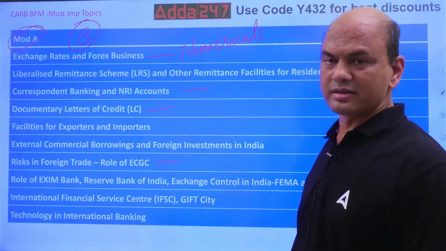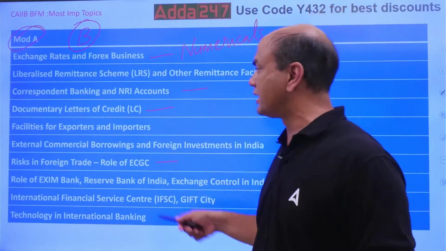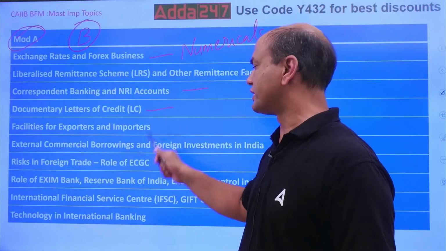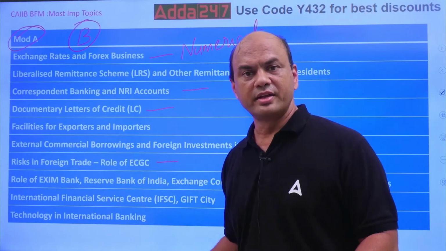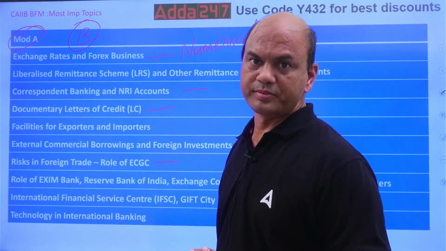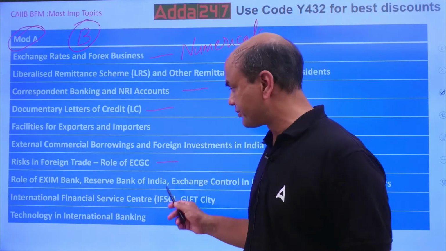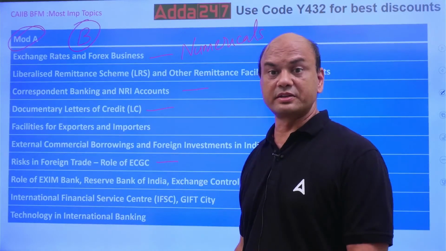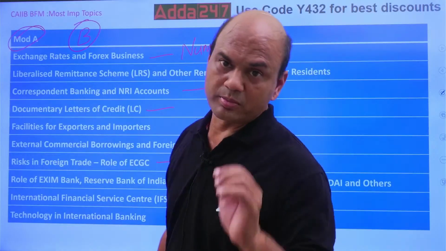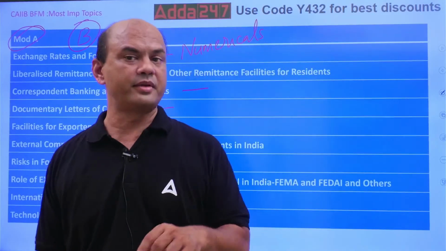Remaining is all theory here. When I say these are important, it doesn't mean that facilities to exporters, RBI, IFSC, you need not study. It's a theory part that you'll have to revise and learn. Okay? Technology will be asked, roughly 5 to 6 marks. Technology part: you'll be asked about blockchain, you'll be asked about AI.